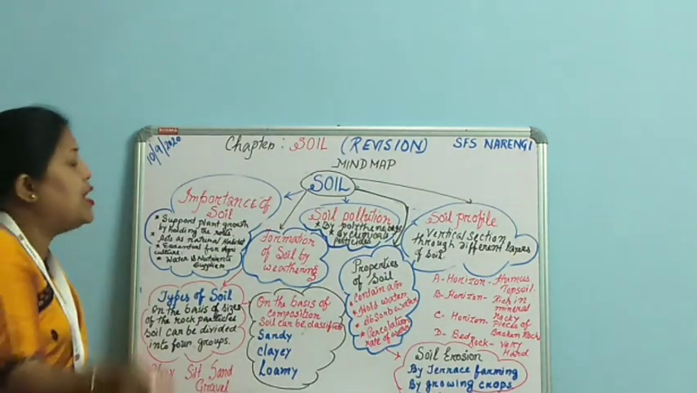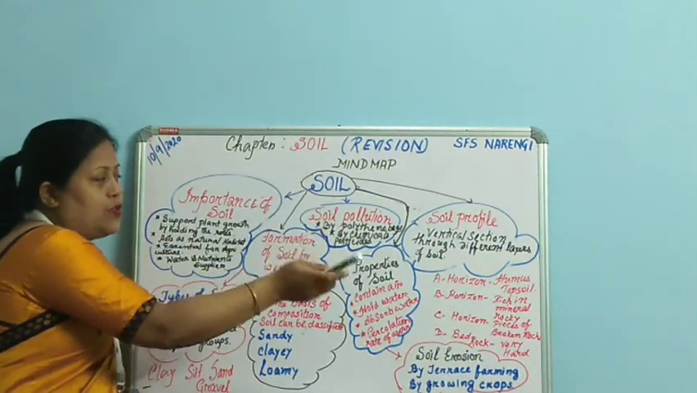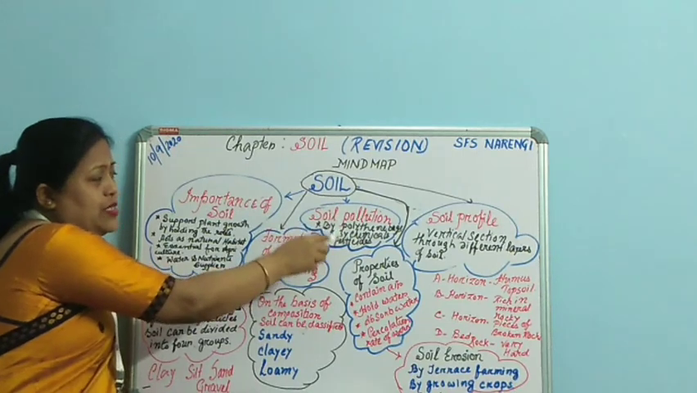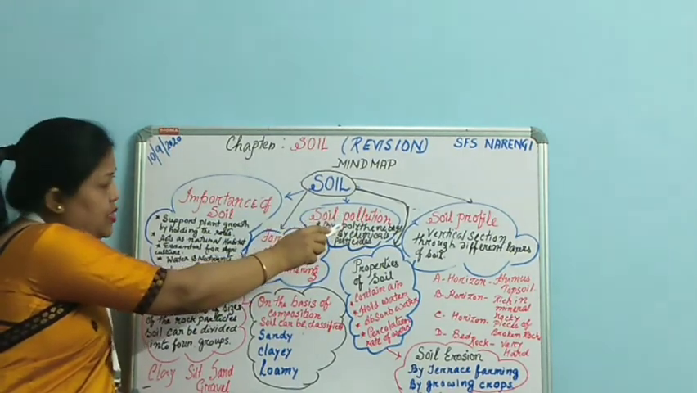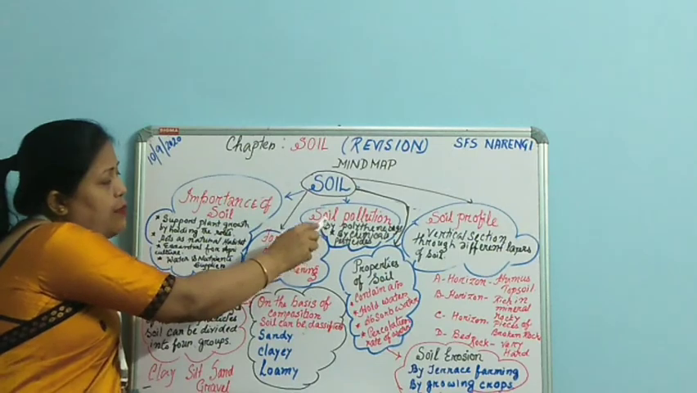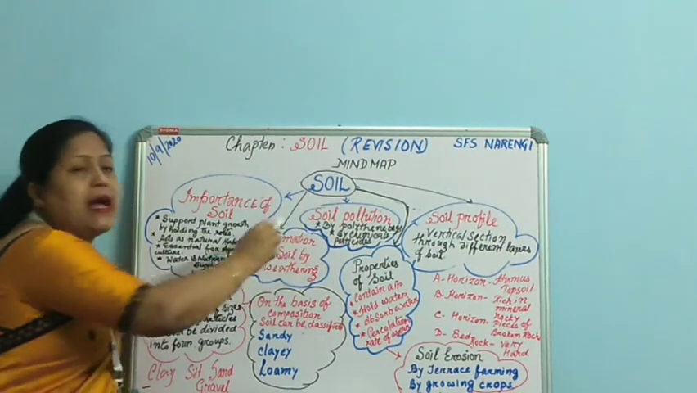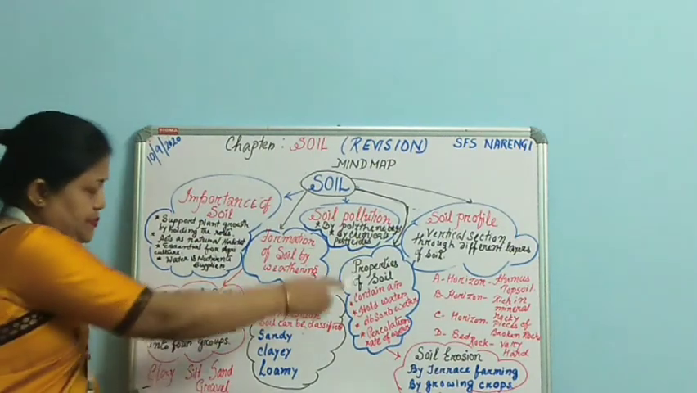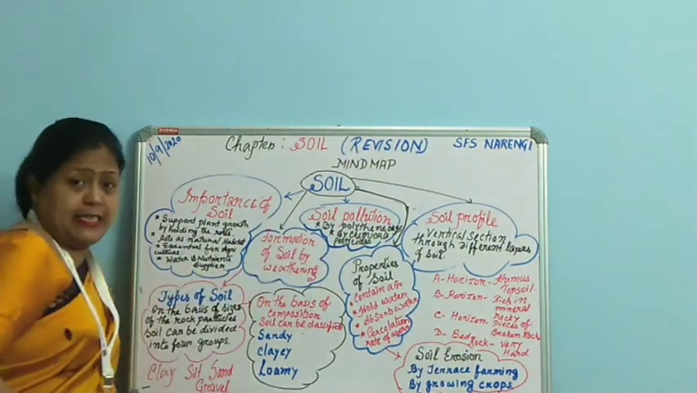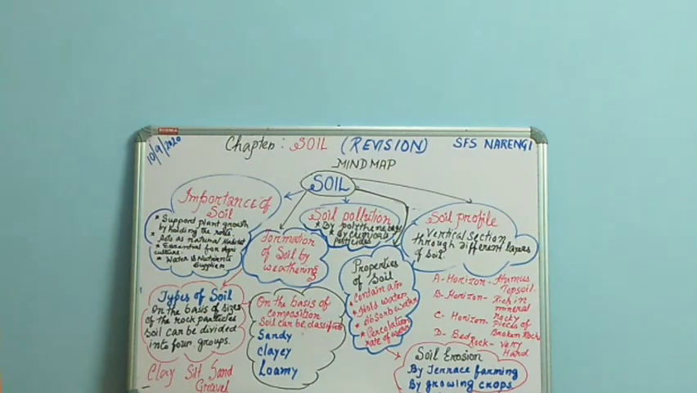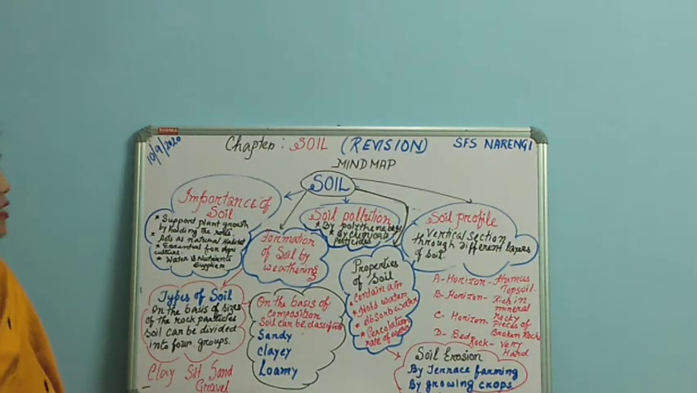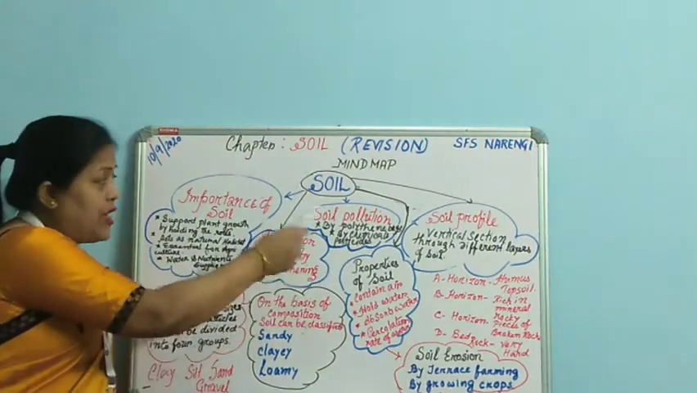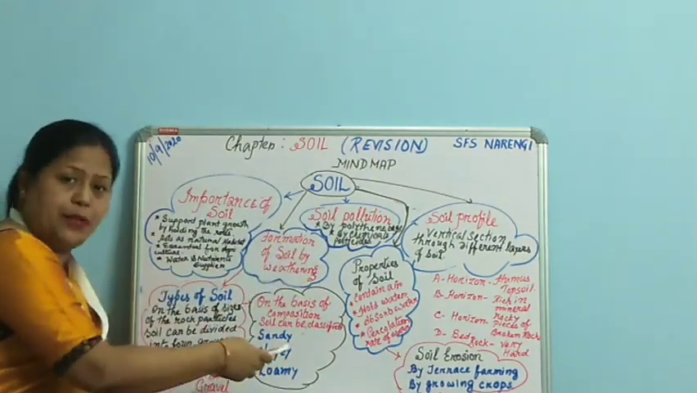So here in the textbook, the focus was basically on the two agents responsible for soil pollution: throwing polythene bags, and using chemical pesticides in maximum amounts. Both result in soil pollution. Those two things are discussed in the textbook, but there are many more ways in which soil can be polluted.